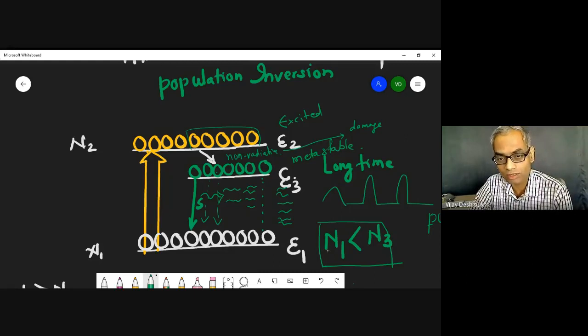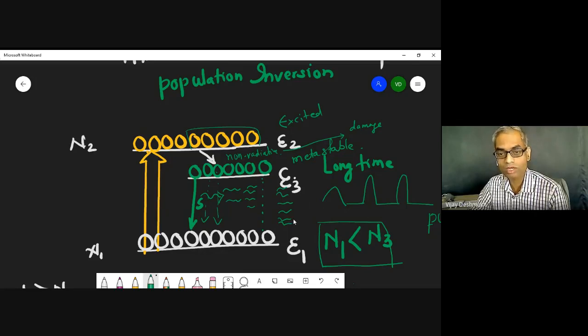Now, once the electrons reach level 3, they will stay for a longer time, and the first one to come down will do so spontaneously. This is important. It starts with spontaneous emission. Now this photon will de-excite the other electrons. Then they will come down, giving more photons and more photons and so on. But when the whole population goes down, everything has come down, suppose it becomes empty here, we will not get any lasing, we will not get any photon here.